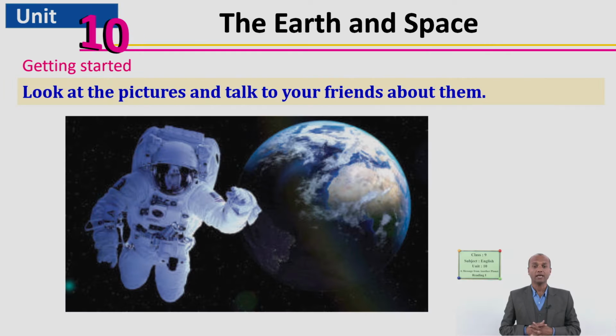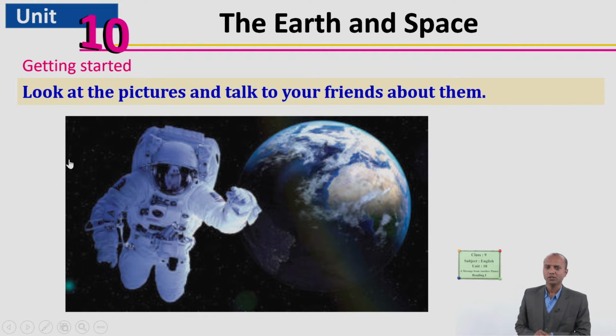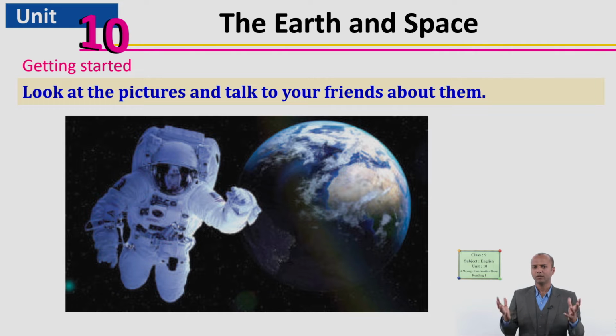So let's begin with getting started section. It says, look at the pictures and talk to your friends about them. See there, there is a picture. What do you think it is? Yes, this is earth and there is a man there. Who do you think he or she is? Yes, astronaut. A person who travels to space for different purposes. Very good. Let's see another picture.